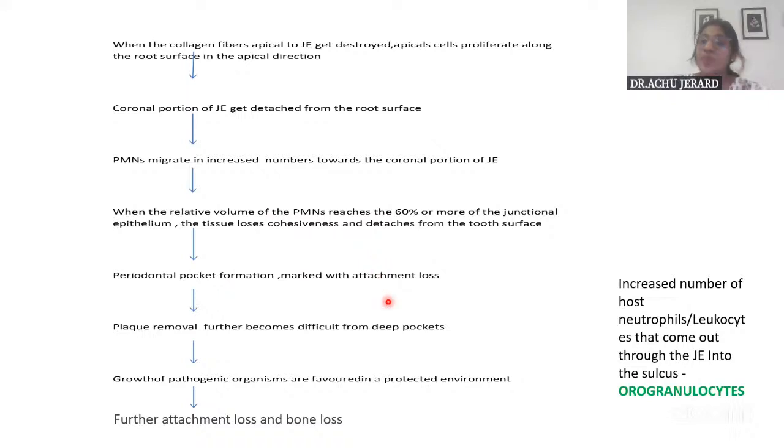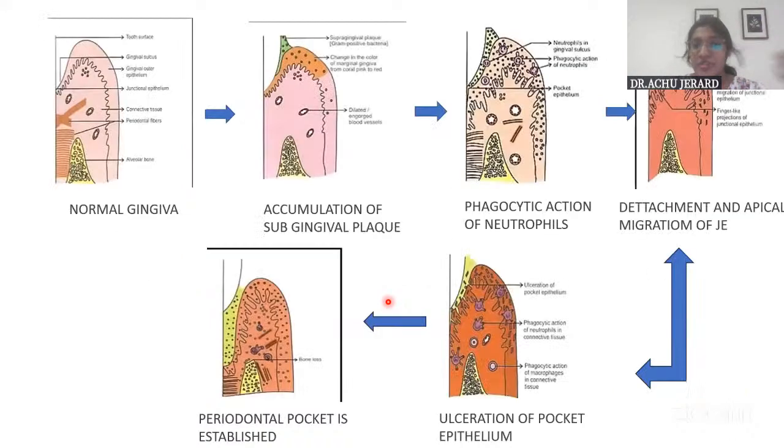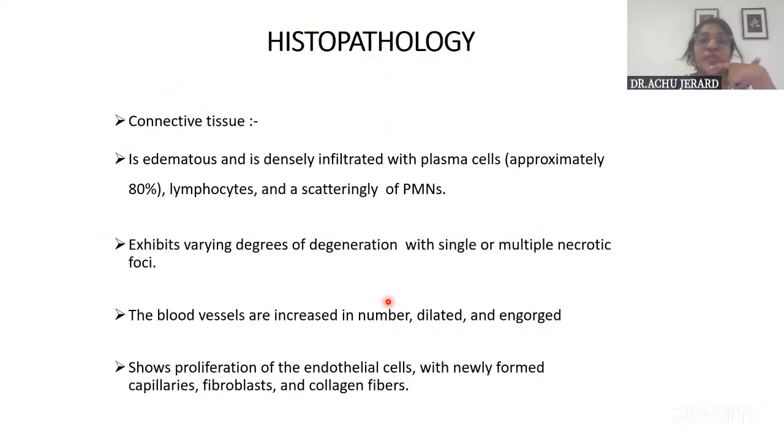Then it paves the way for more plaque accumulation, more bacterial growth, and so more and more attachment loss and bone loss. So that is the pathogenesis of pocket formation. In Chantipriya, they have given a diagram also. If you are a good drawer, you can draw this also for representing each of the stages. And then coming on to the histopathology of pockets.